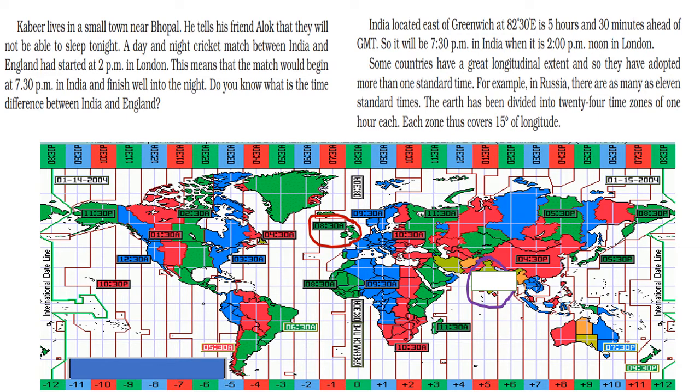For example, in Russia, there are as many as 11 standard times. The earth has been divided into 24 time zones of 1 hour each. Each zone thus covers 15 degree of longitude. See the time difference between Greenwich Mean Time and Indian Standard Time. When it is 8:30 am morning in Greenwich, London, so it is 2 p.m. means 5 hour 30 minute ahead in India.